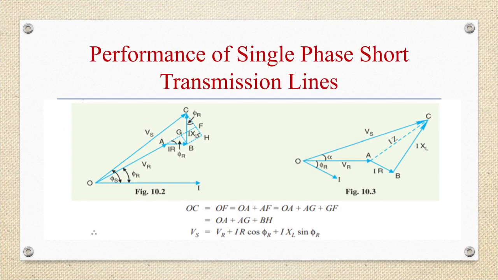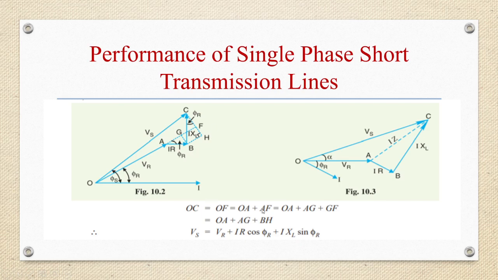So draw perpendicular from B and C on OA, as seen here. What are we doing here? We are drawing a perpendicular from B and C on OA. Then OC is nearly equal to OF.